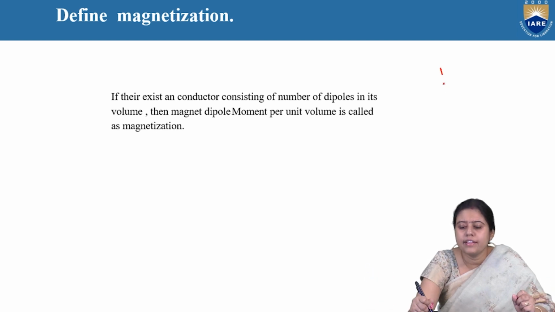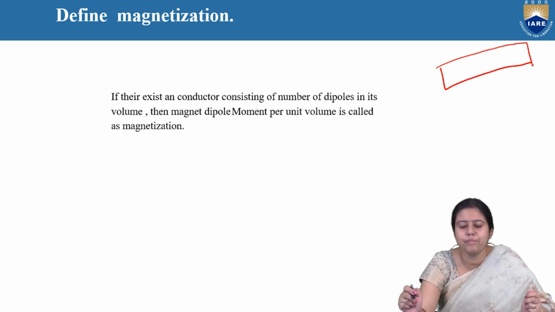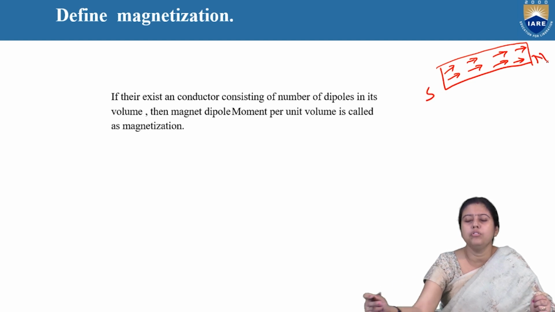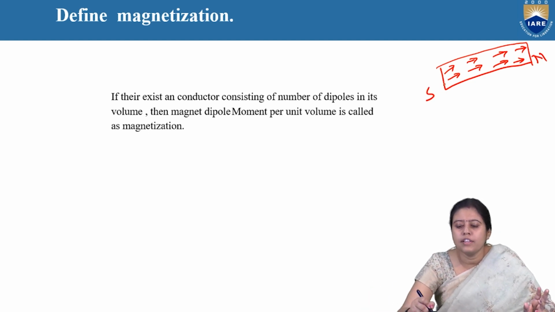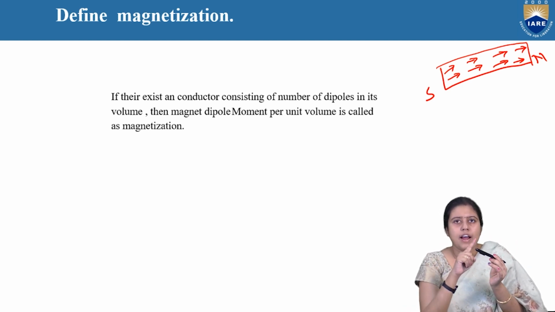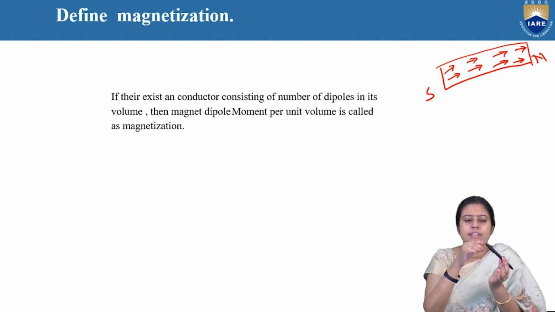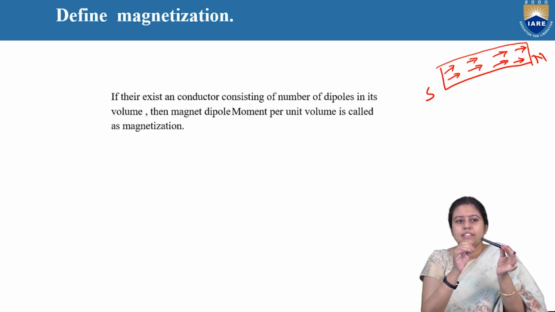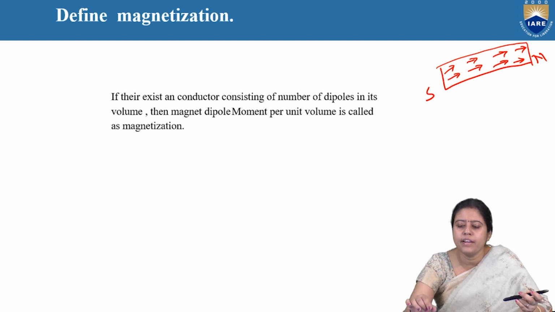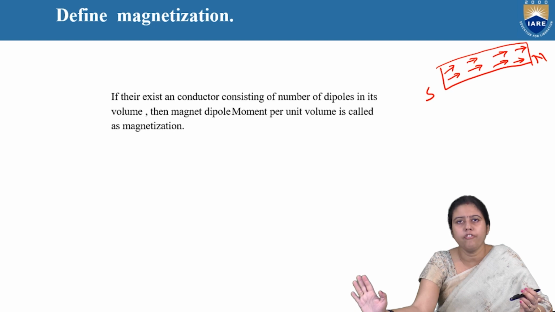Say this is one bar, and in the bar all the atoms, due to the magnetic moment, have arranged themselves in such a way that all the magnets are parallel to the magnetic lines of force.